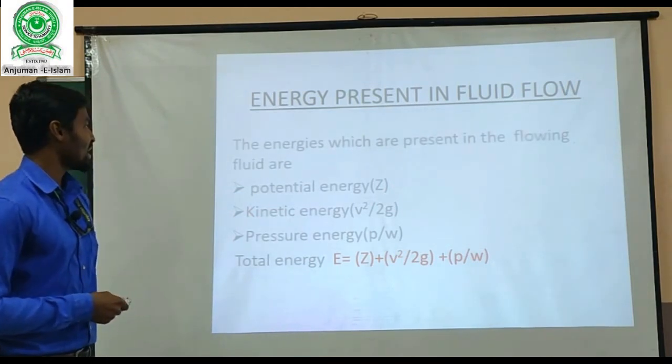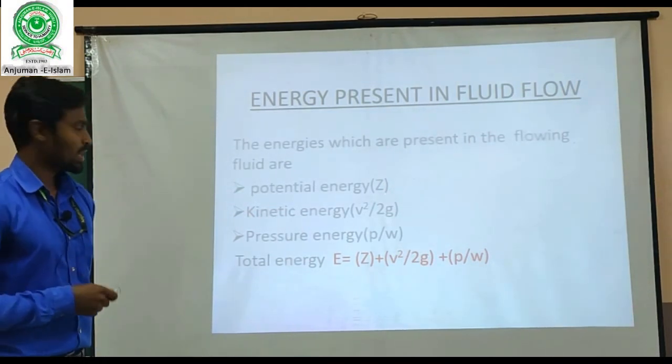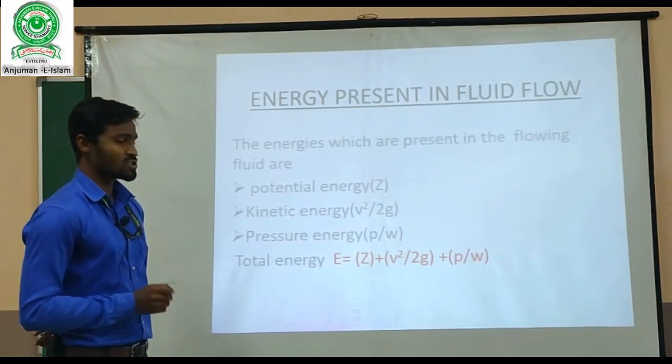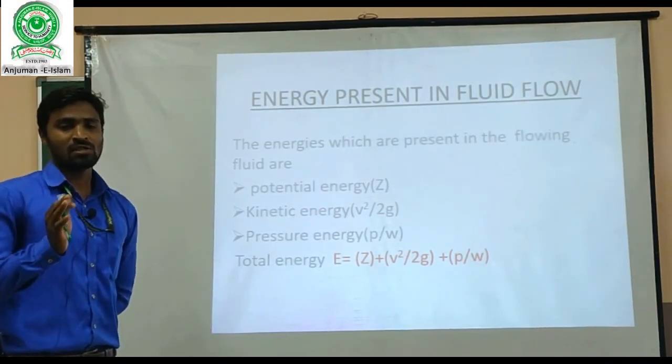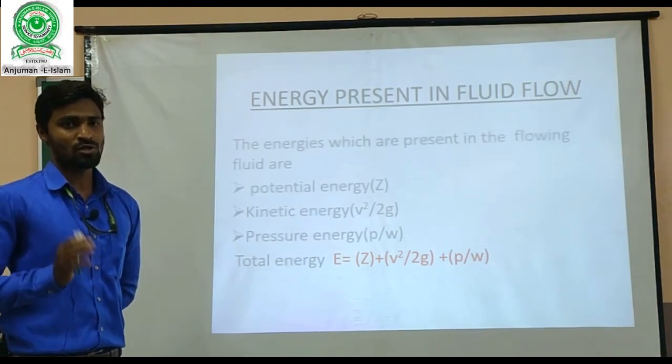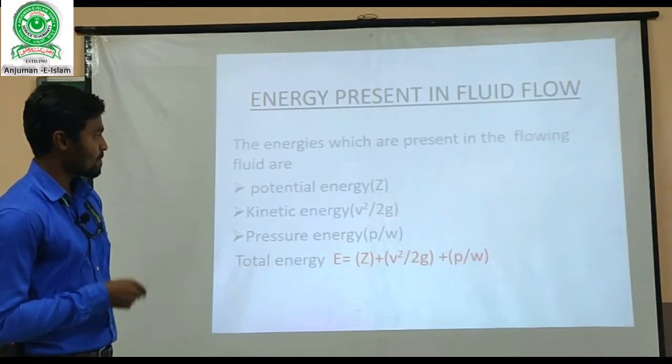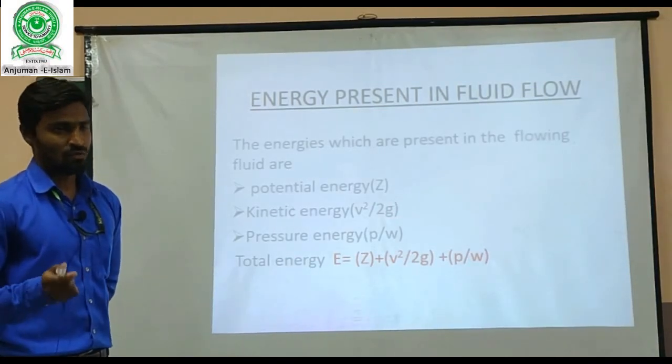And the second one is kinetic energy. What is kinetic energy? It is the energy possessed by the flowing fluid by virtue of its motion, or we can call it by virtue of its velocity. So it is denoted by V square by 2G. Here G is nothing but the acceleration due to gravity.